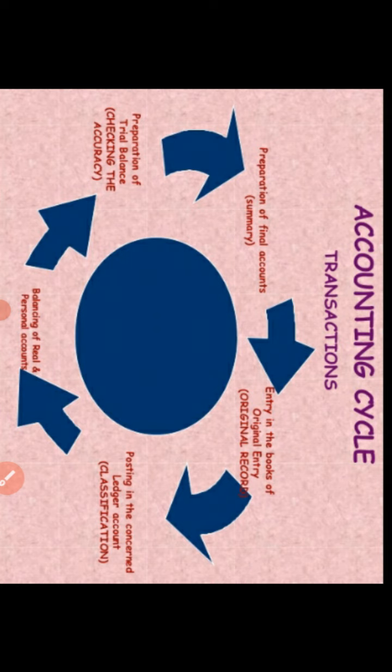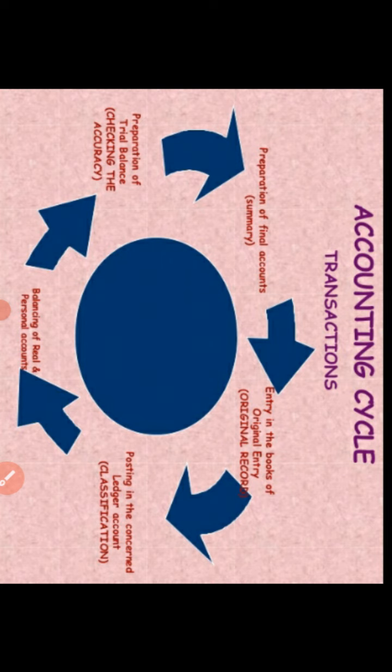Through the accounting cycle, we can understand the purpose and the cycle of transactions that end in the preparation of the final account. First of all, we find out the transactions that can be converted into monetary form.